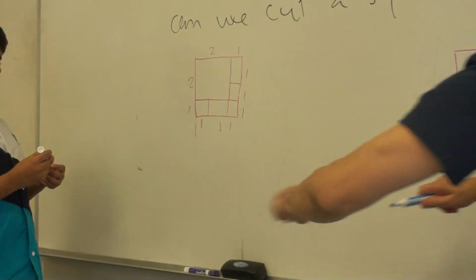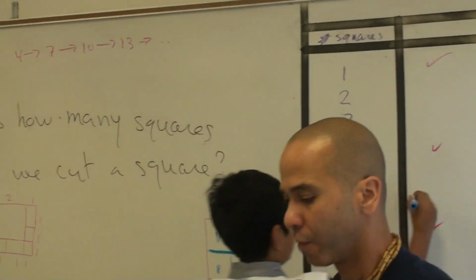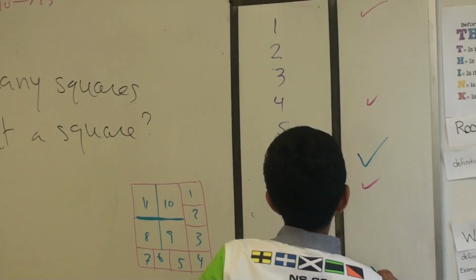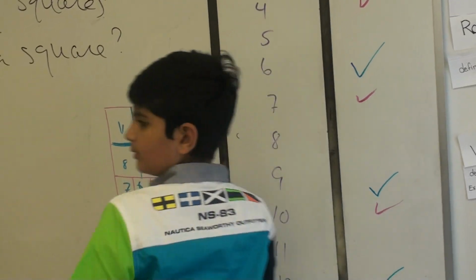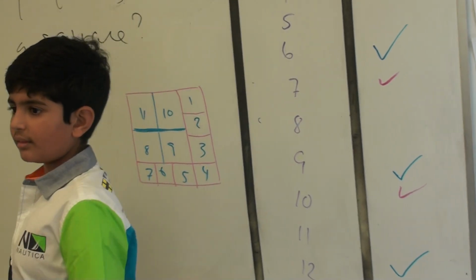Let's do it with another color. We can do 8. So we can do 6. Let's take 6. Oh, you see, he's fast. He took 6. 6 took us to 8 or 9.